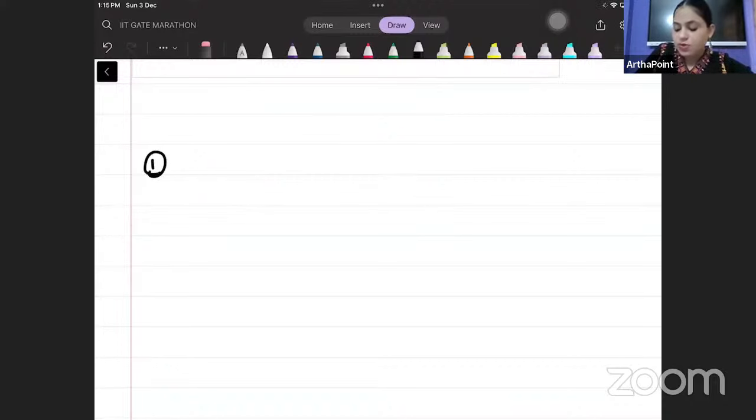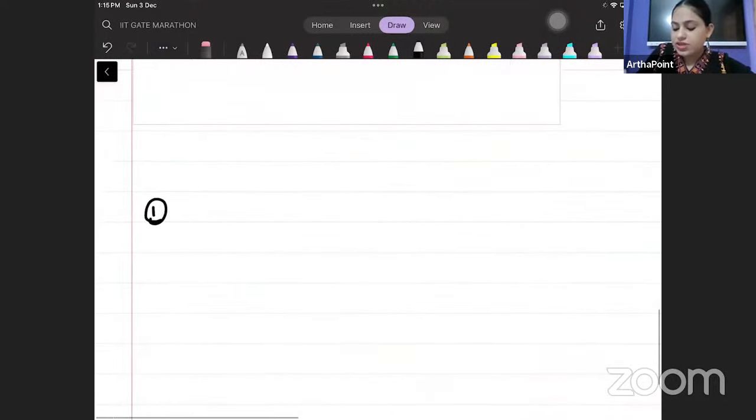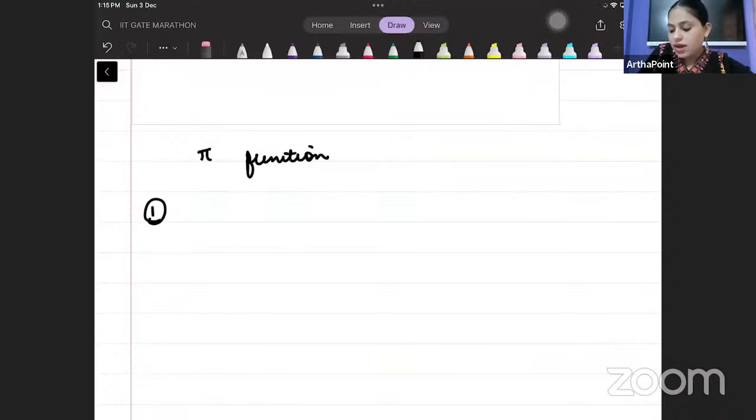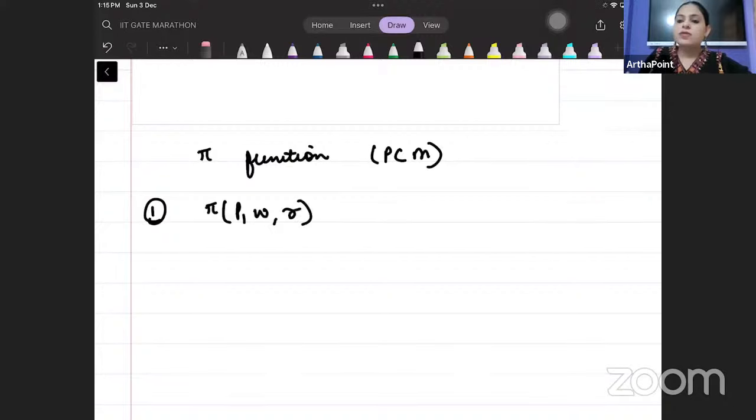So first property. I am writing properties of the profit function under a perfectly competitive market. The first property is that this profit function, which is a function of output price and input price, is non-decreasing in price.